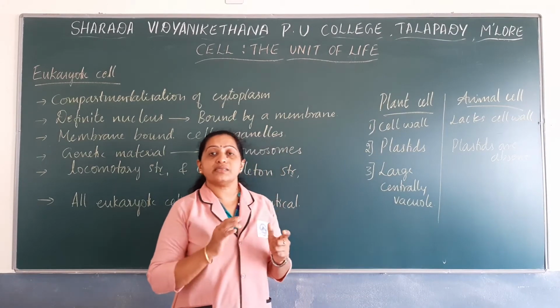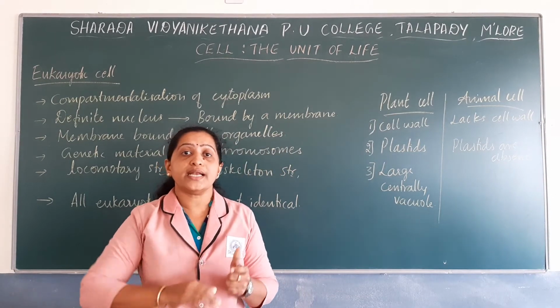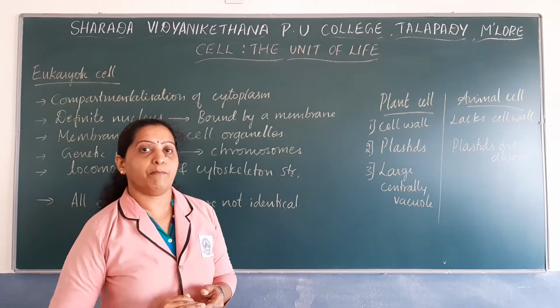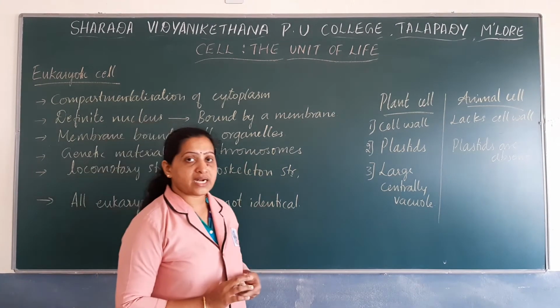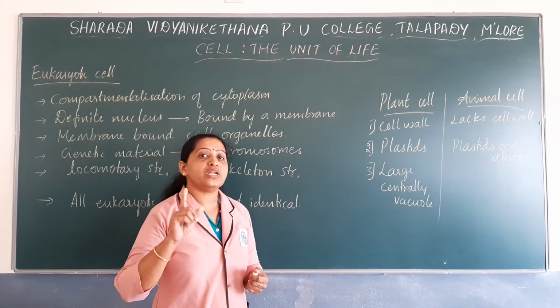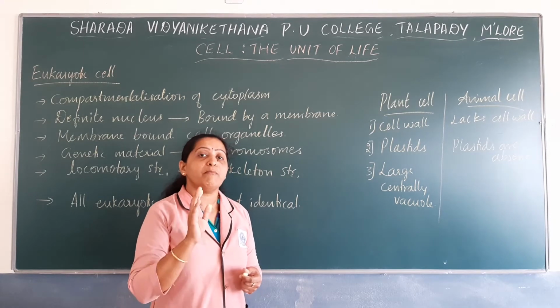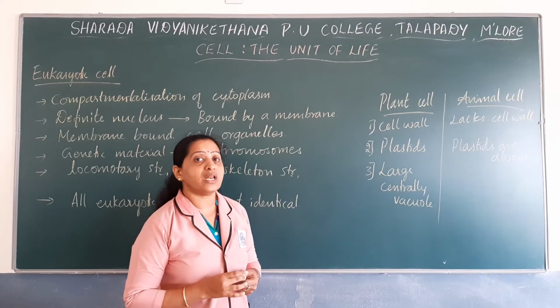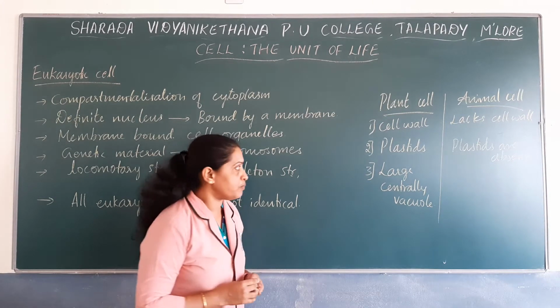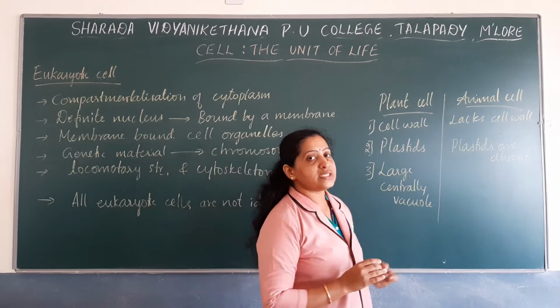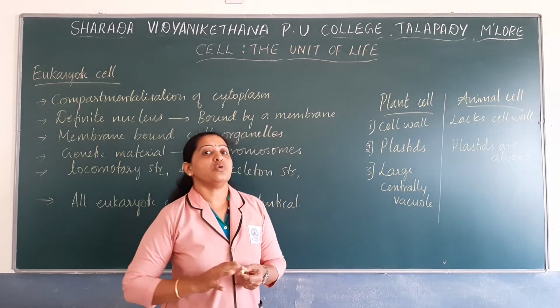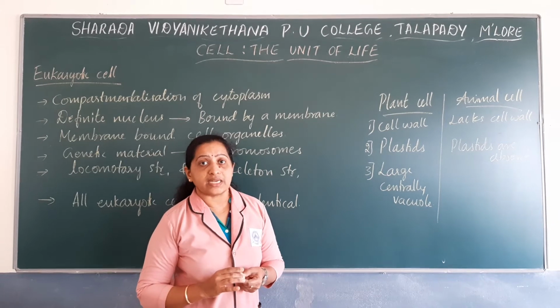Since the vacuole is large and it is centrally located, it pushes the nucleus towards the periphery. So in case of plant cell, the nucleus is usually found towards the periphery, mainly due to the presence of a large centrally located vacuole. Whereas in case of animal cell, this large centrally located vacuole is not present.